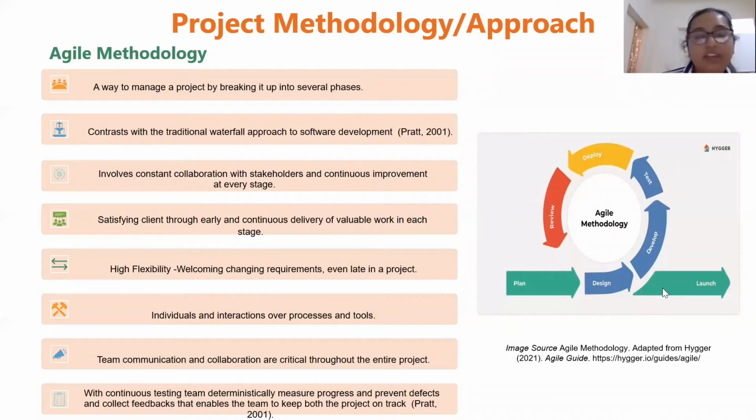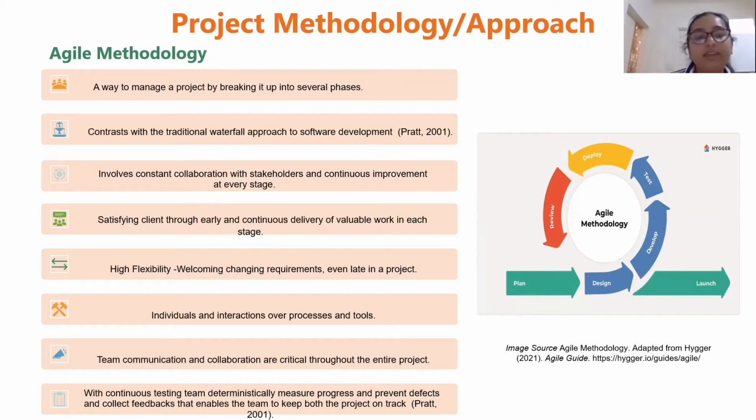The project approach that we used was agile methodology, which contrasts with a traditional waterfall approach. The main characteristic of agile methodology is breaking down a huge project into several phases. Like that, we also segmented our project into several phases. We continuously engaged with our stakeholders, especially with our client Donor, to make sure that we were delivering the best outcome for her. This approach reduced uncertainty due to the high flexibility, and we were able to address most of the stakeholders' interests by working in an iterative manner. Team communication and collaboration were really high, and it was a privilege to make this project a success.